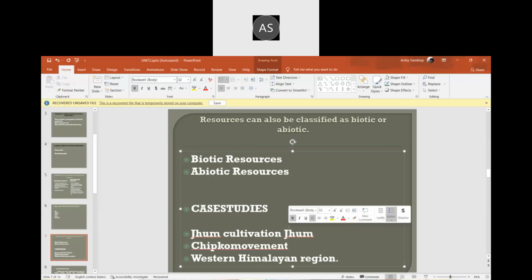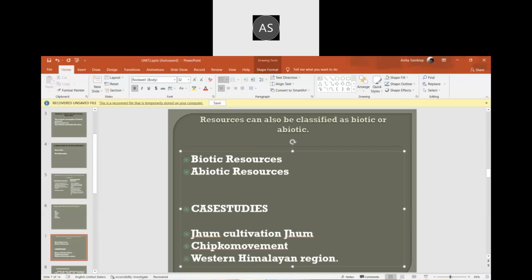The states that practice Jhum cultivation are Arunachal Pradesh, Nagaland, Mizoram, Meghalaya, Tripura, and Manipur. The Chipko movement is another one, from 1973 in the Himalayas. It's a forest conservation movement, which originated in 1973 in the Himalayan region of Uttarakhand.